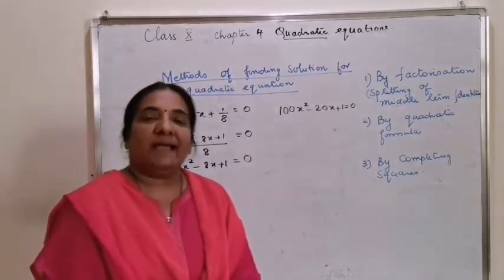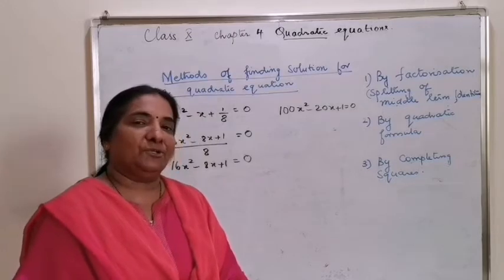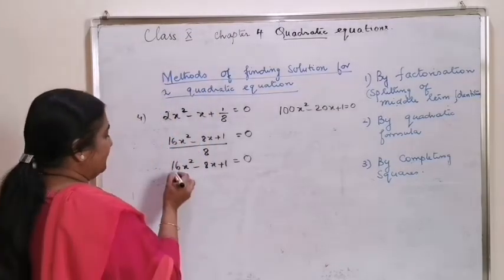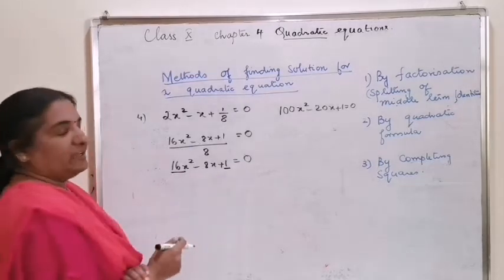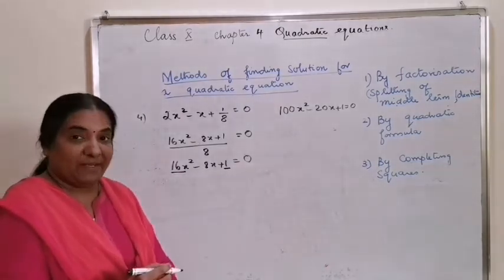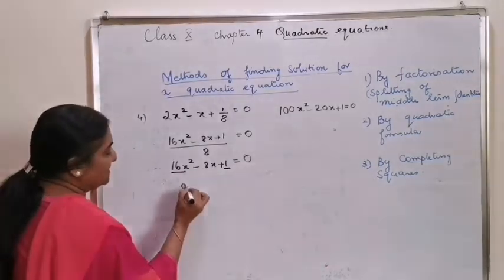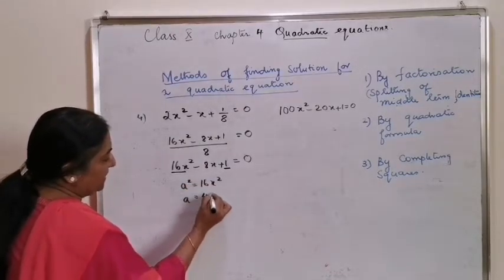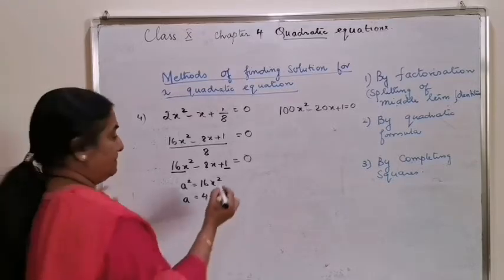Now, as you see the expression here, there are two methods. Those who can identify, it is the special product of a minus b the whole square. That is, your a square is 16x square, a value is 4x. There are two square terms.